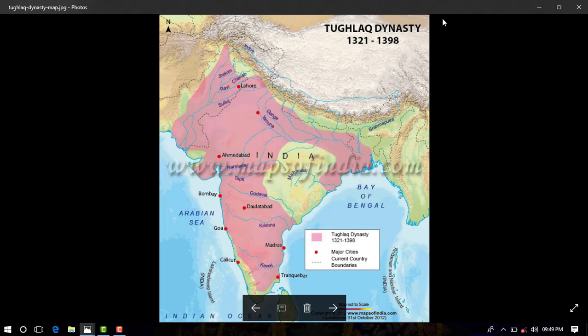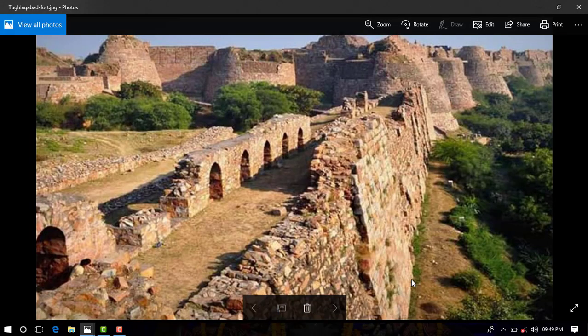So who is the founder of the Tughlaq dynasty? Ghiyasuddin Tughlaq. Remember students, Ghiyasuddin Tughlaq built a huge fort in Tughlaqabad which was massive and had 13 gates. He built Tughlaqabad, the third capital of Delhi. You can see on your screen these are the ruins of Tughlaqabad. When you visit Delhi, you can see the ruins of Tughlaqabad. So the third capital of Delhi, Tughlaqabad, was built by Ghiyasuddin Tughlaq. It is very important for short questions.